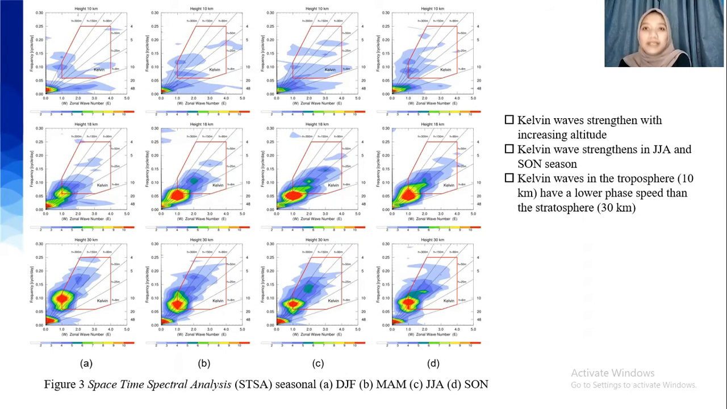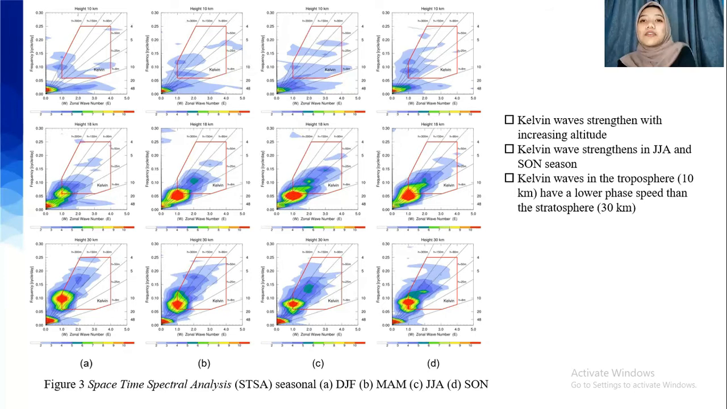And the next is space-time spectral analysis in every season. In the picture on the left side is SDSA on DJF, and the next is SDSA in MAM, and then JJA and SON. The altitudes of 10 to 30 kilometers are sorted from top to bottom. In this analysis, we see that Kelvin waves get stronger with increasing altitude. This is indicated by the steepness of the wave spectrum and the passage speed of the wave.